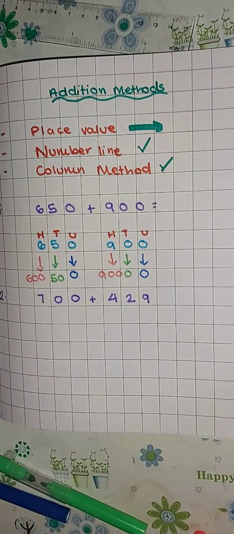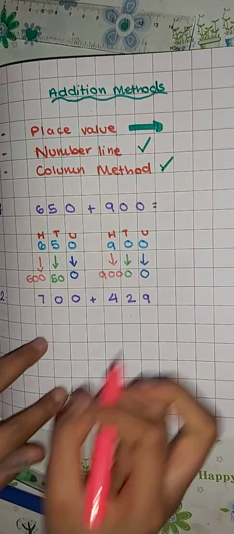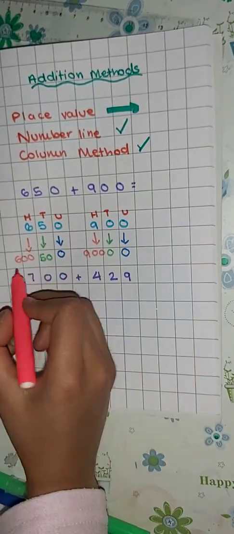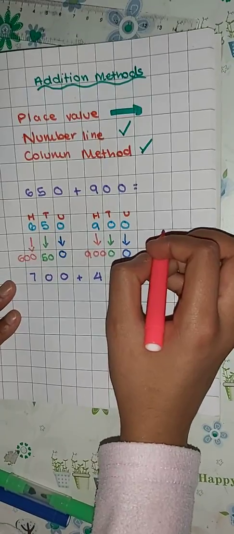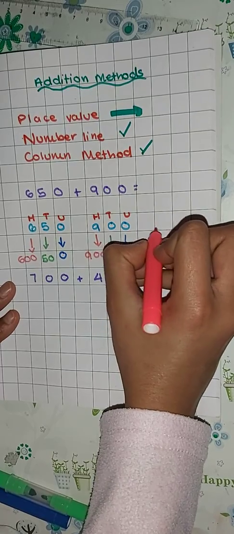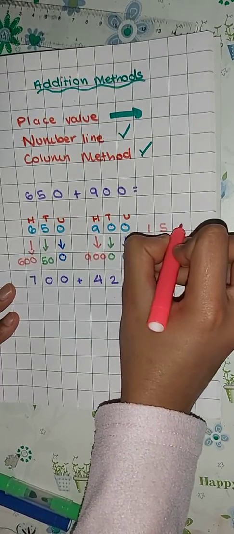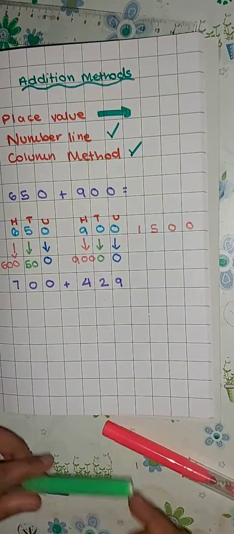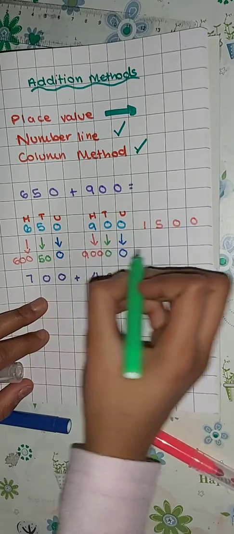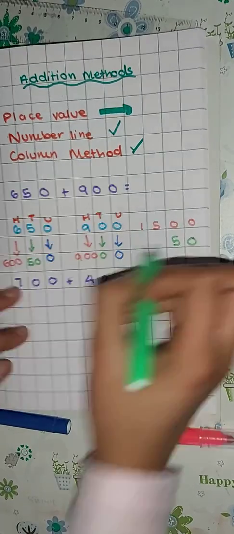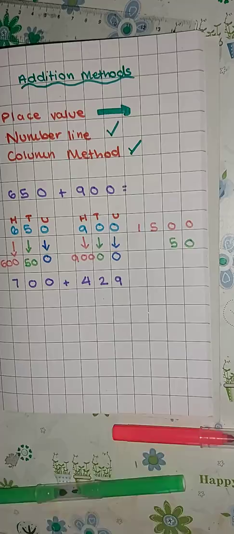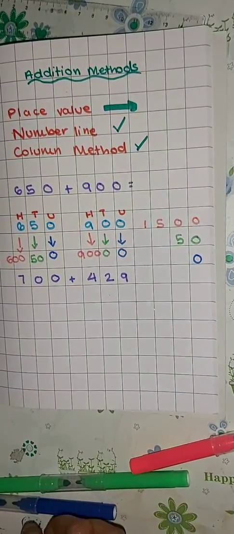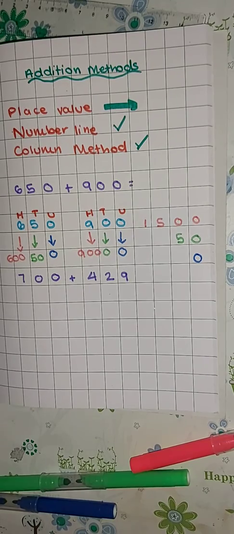So what you're going to do now is, at the side corner here, if you could see all my arrows and everything, you're going to add 600 and 900, and we all know that's 1,500. So I'm going to write that there. Then we have 50, because 50 add 0 is 50. Then we have 0 add 0, so 0. Now add all of that up, and your answer is basically that.